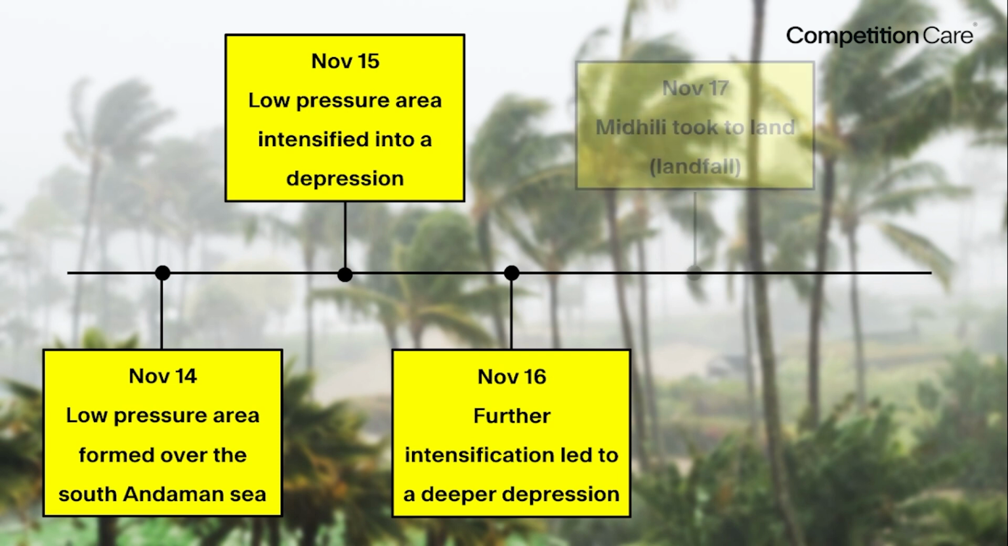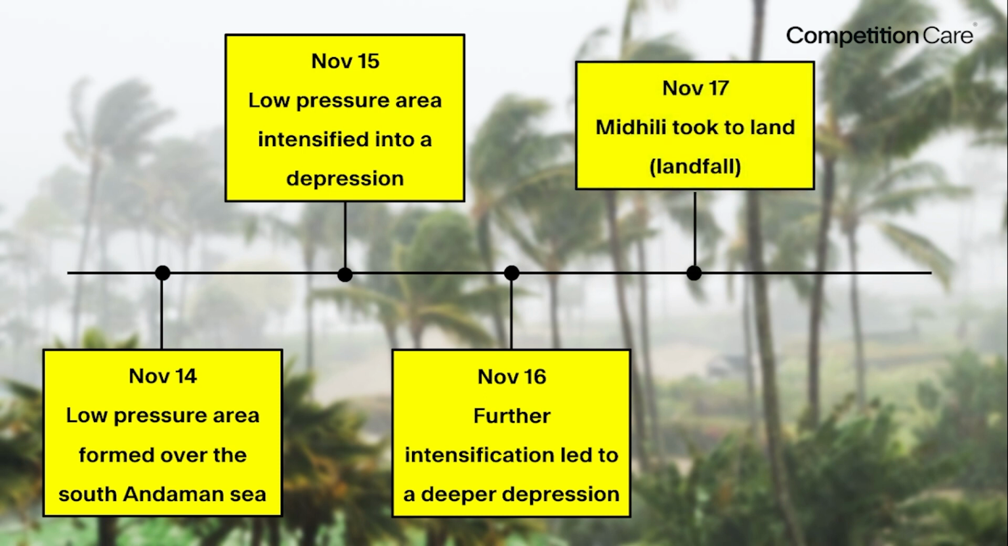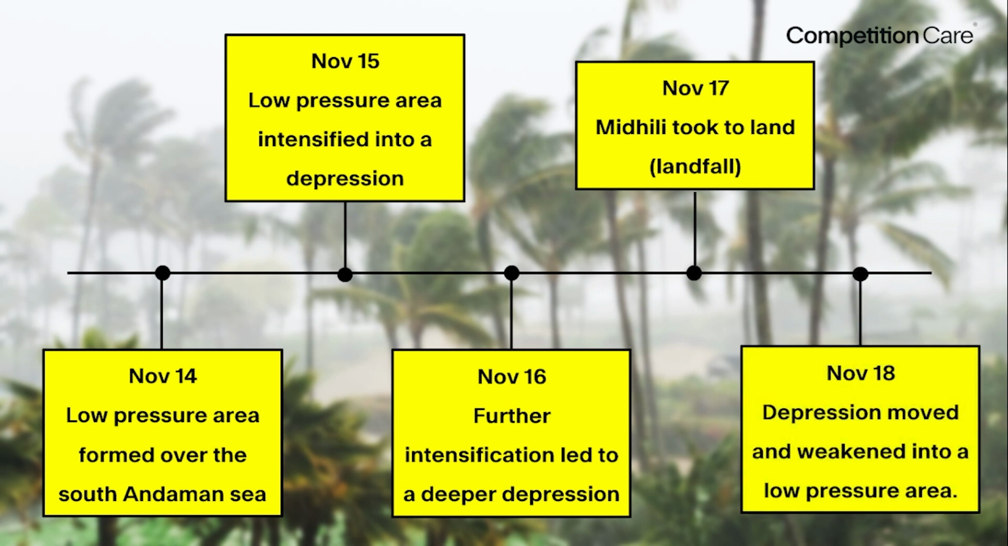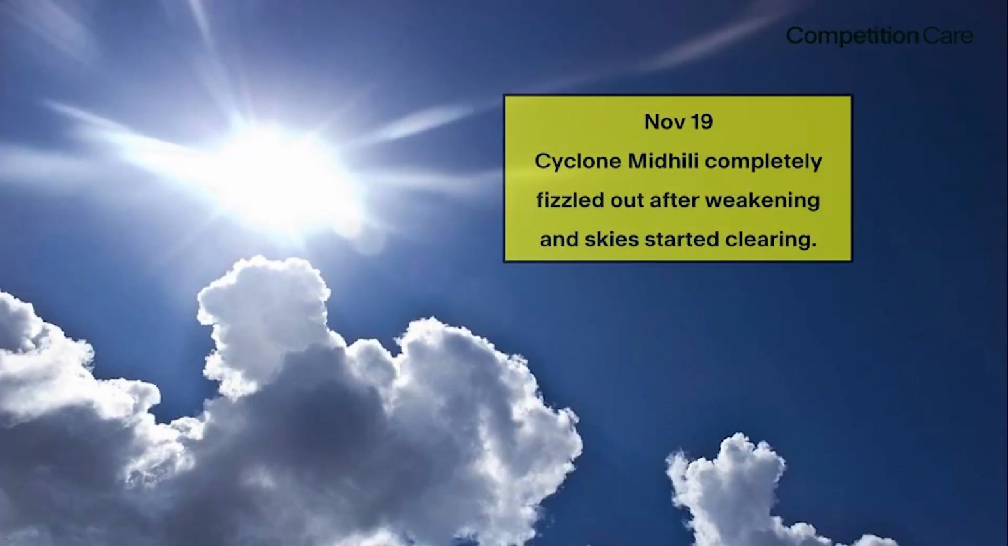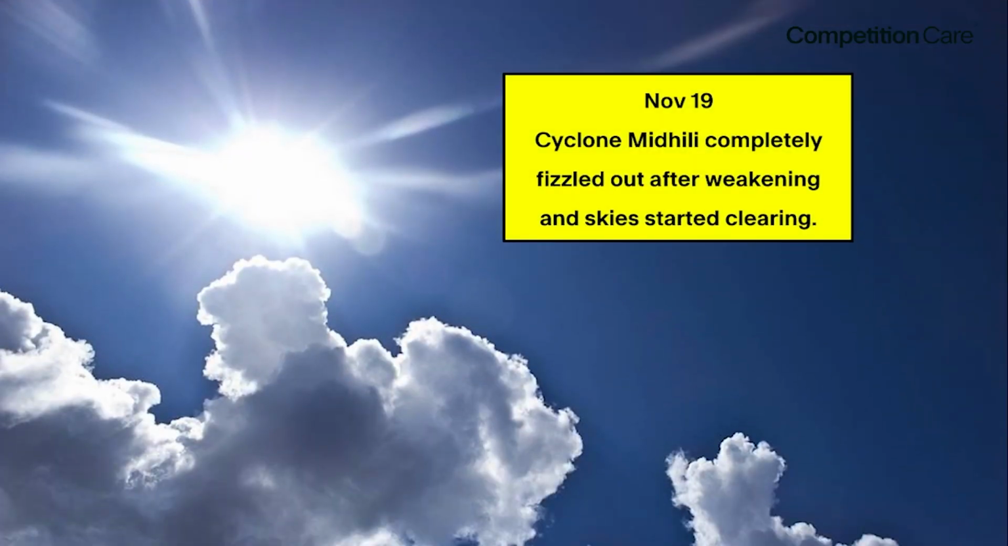By November 17, Midhili took landfall. Midhili took to land aru etuke landfall buli koa hoy. November 18, the depression junto Tripura and adjoining Bangladesh and Mizoram form hoisile, it moved northeast and it weakened into a low pressure area over North Tripura aru Tripura neighborhoods. And by 19 November, cyclone Midhili completely fizzle out, completely weaken out hoi gol and clears skies lahe lahe dekha pua gol.